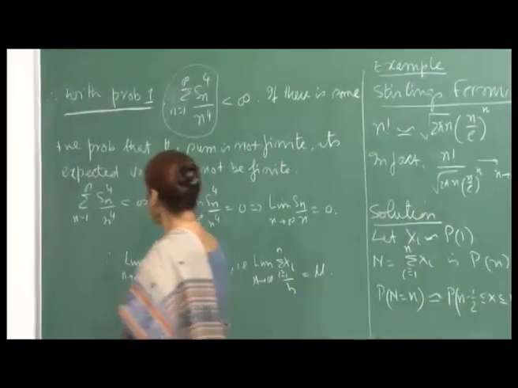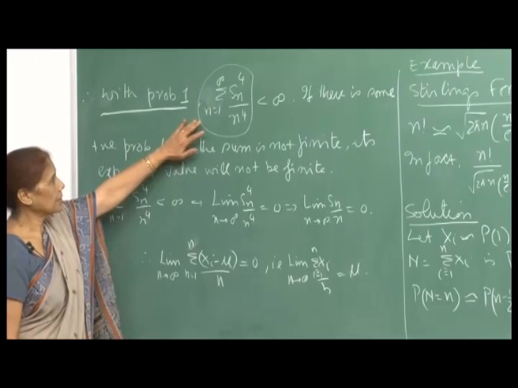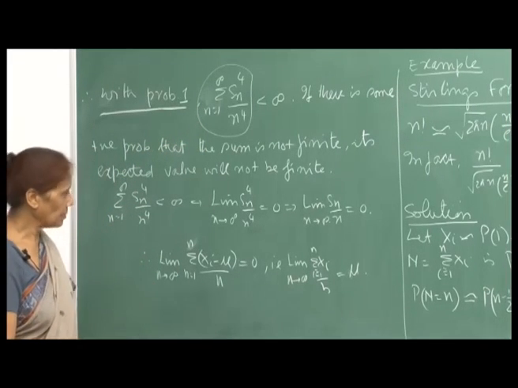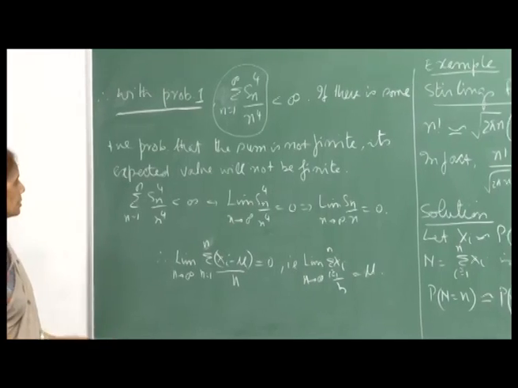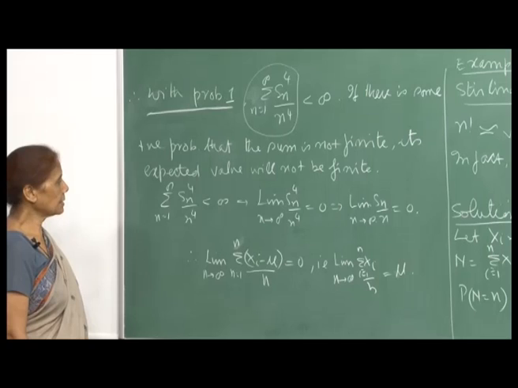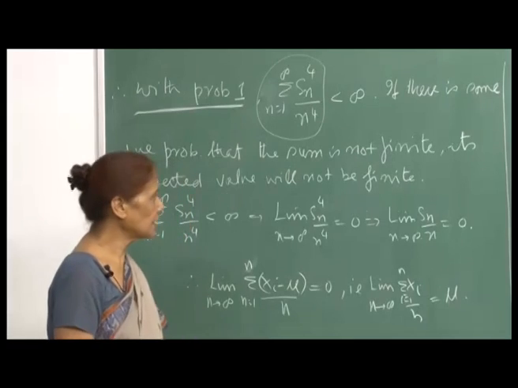And if an infinite series has a finite sum, that is, it is a convergent series, then the nth term must go to 0. Otherwise, from your convergence of series, you know that this is a necessary condition: the nth term must go to 0 if the series is convergent.